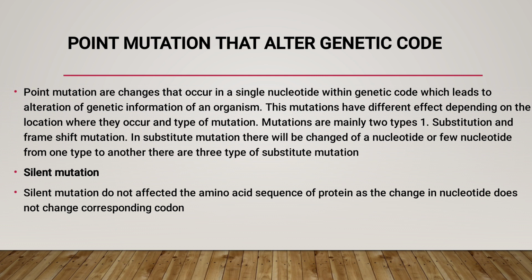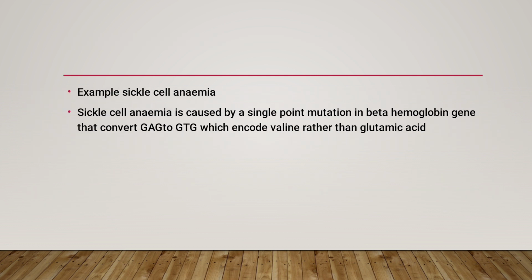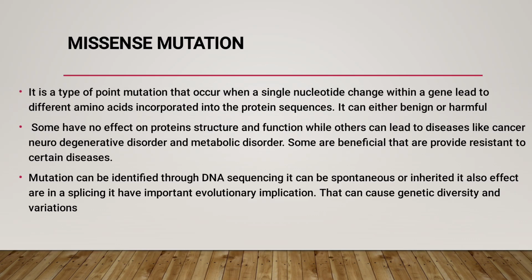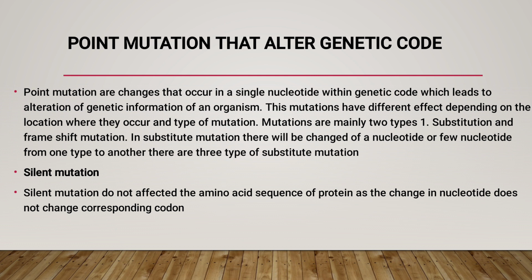In this substitution mutation type, there are three types of mutation: silent mutation, missense mutation, and nonsense mutation. First we are discussing silent mutation. Silent mutation does not affect the amino acid sequence of the protein, as the change in the nucleotide does not change the corresponding codon.